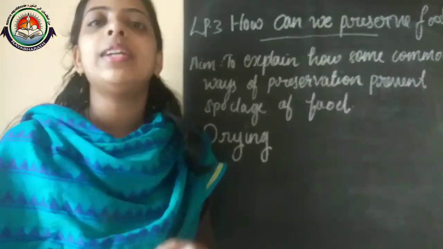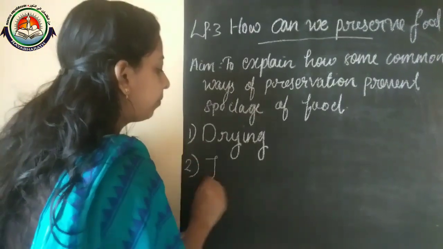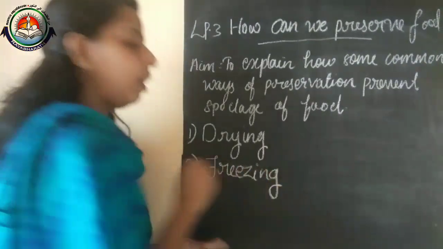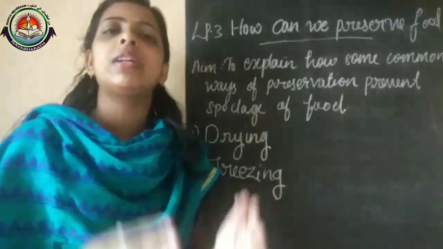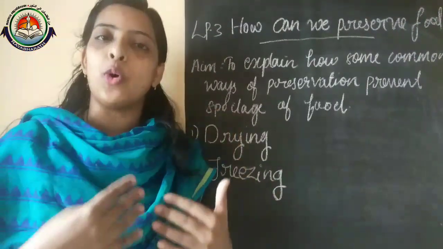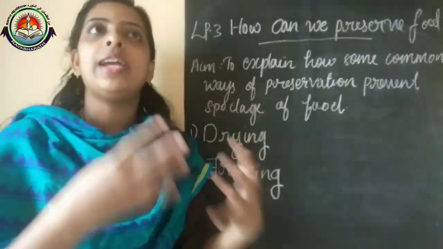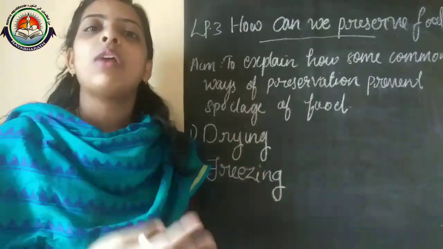And the second one is freezing. What is freezing? Normally that is one of the common methods in which we can preserve food. In our home, if excess food is remaining, what will we do?